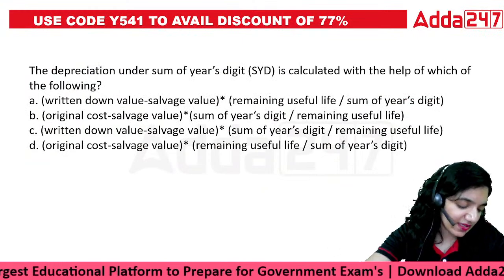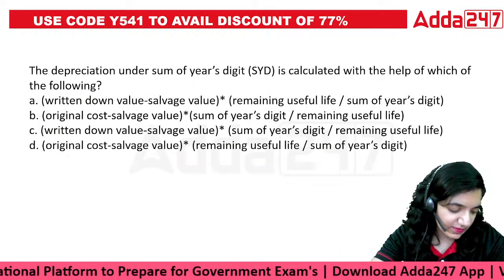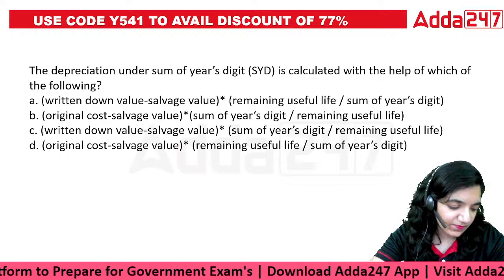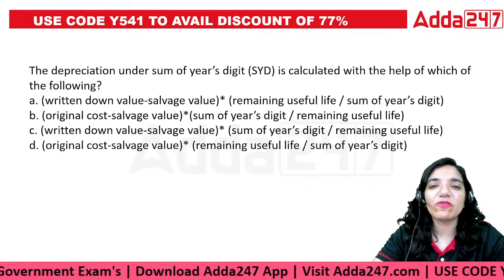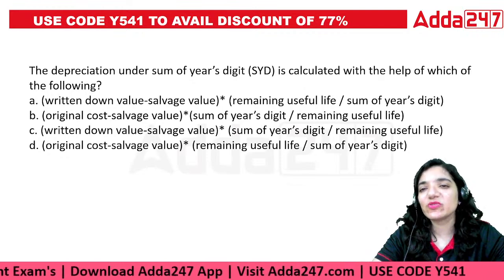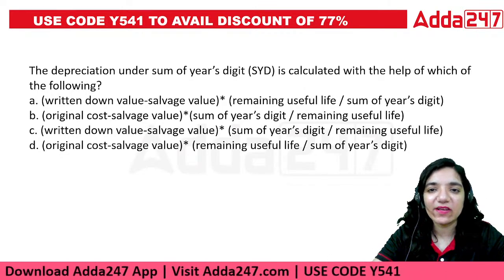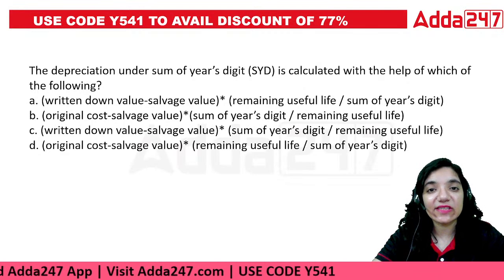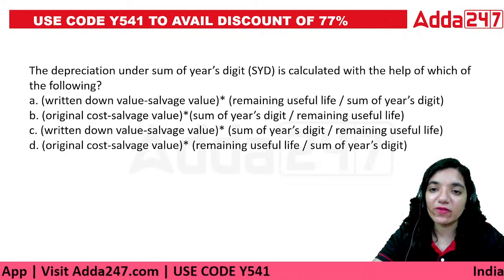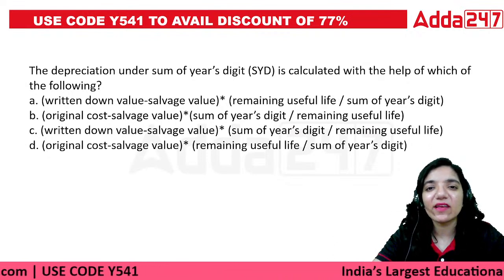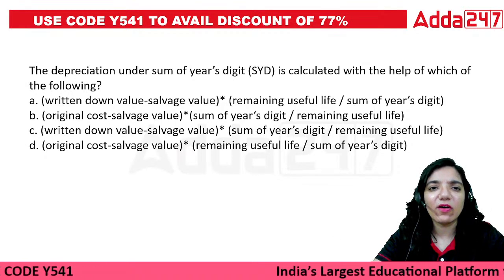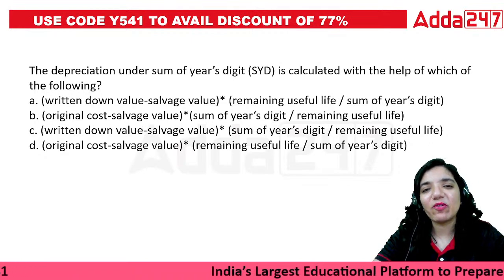Okay, so here comes the first question, everyone. The first question says: the depreciation under sum of years digits is calculated with the help of which of the following? The sum of the digits is calculated on the basis of which of the following? Written down value minus salvage multiplied by remaining useful life divided by sum of years digit.